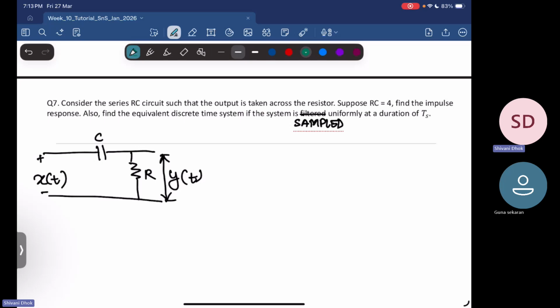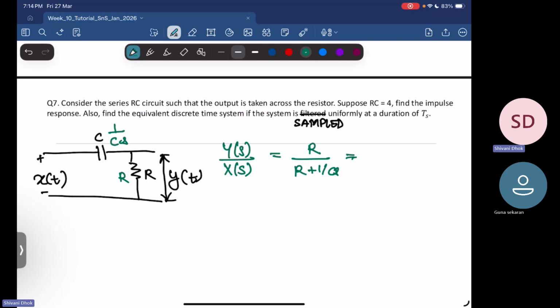Okay, so instead of relying on the time domain, we'll go to the Laplace domain. That simplifies things, and this is a standard thing that we do in networks. The Laplace domain representation of the voltage across a capacitor is given by 1 by Cs, and R remains R in the Laplace domain. So your Y of s, the ratio of the voltage across your resistor to the input voltage, using Kirchhoff's law, will be equal to R upon R plus 1 by Cs. This you will do every time when you do control systems.